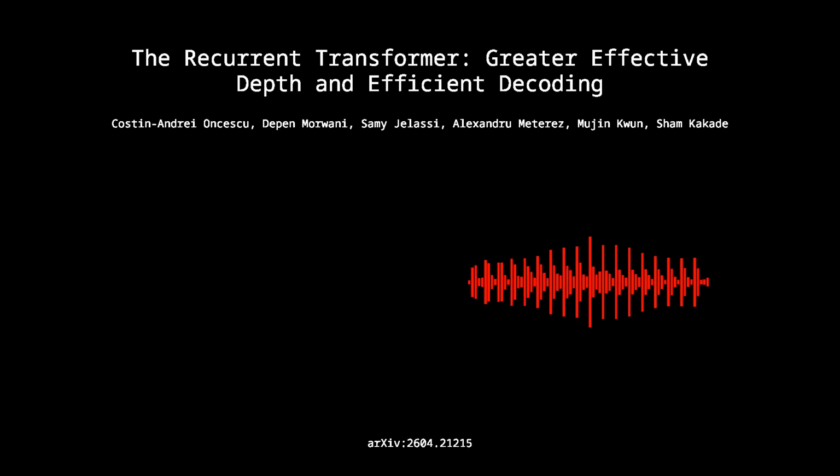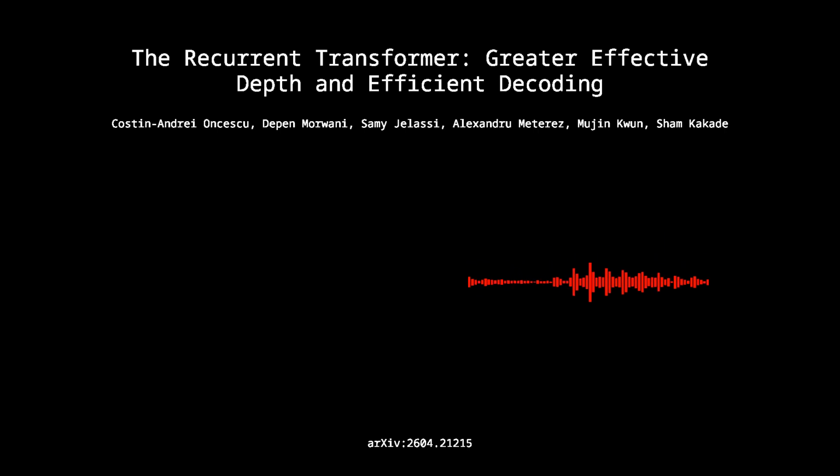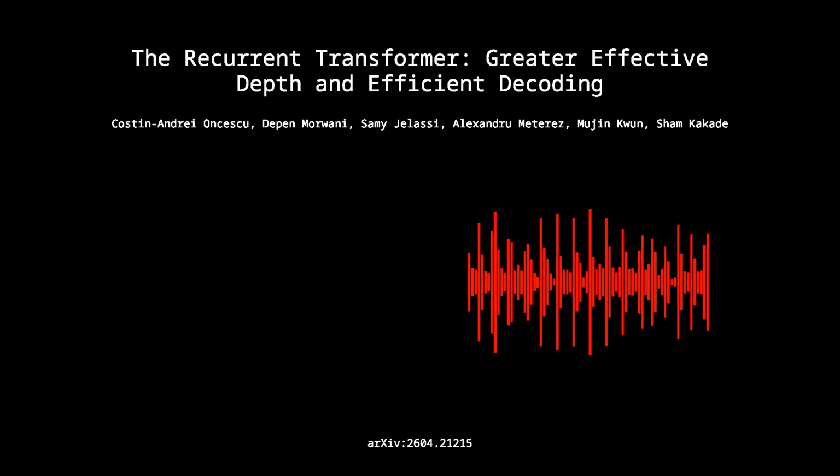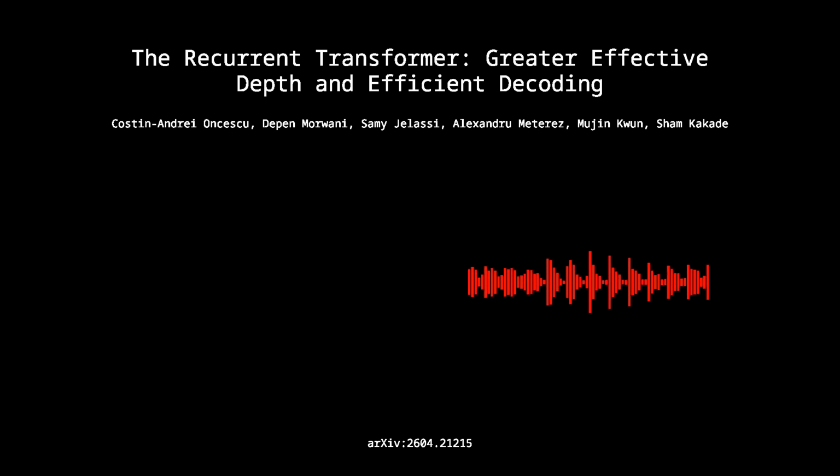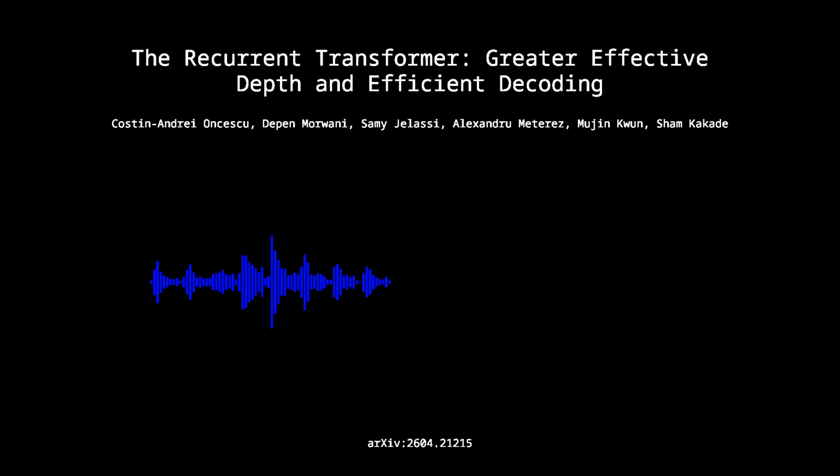Right. And the paper formalizes all of this in Theorem 4.1. They actually analyze the gradient expansion of a simplified recurrent transformer to prove it doesn't explode at initialization. So they calculate the gradient of a late output token with respect to an early input token and show that the gradient sums over all these different permutations of paths. Yeah, and as long as the maximum eigenvalue of the scaled value matrix is smaller than 1, the math perfectly holds. The gradients stay bounded. And because the gradient is summing over these direct and indirect paths, you maintain a healthy, non-vanishing gradient signal, even when the longer multi-hop recurrent chains are naturally dampened by the normalization.